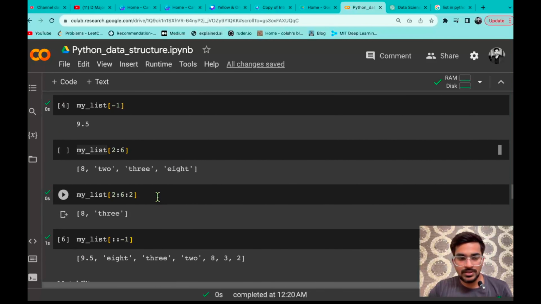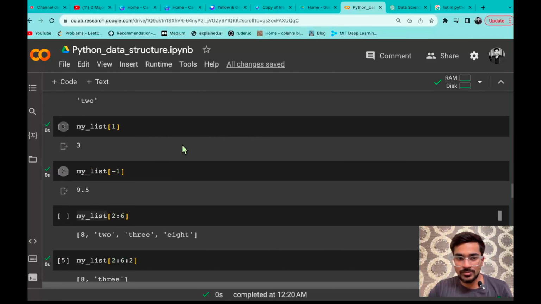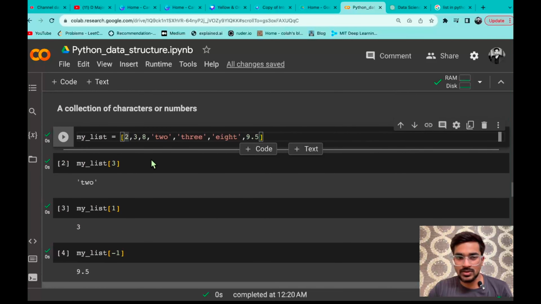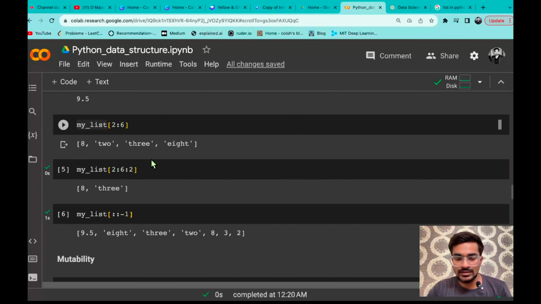So that is a simple thing about indexing and slicing. I'm not going deep into that concept because you have already seen indexing and slicing in strings. It is pretty similar to that, and you can practice and experiment with it. Whatever results you are getting, you will learn from them itself.